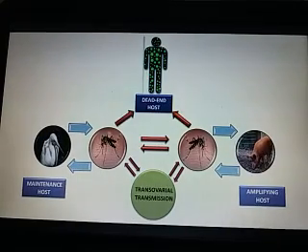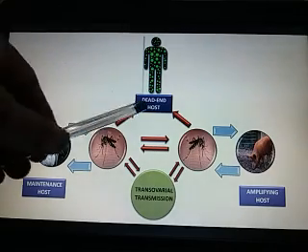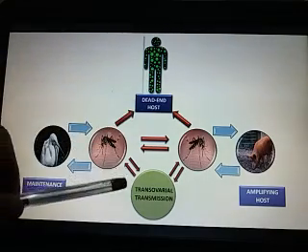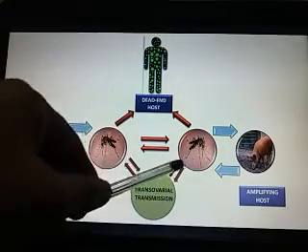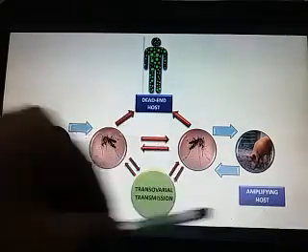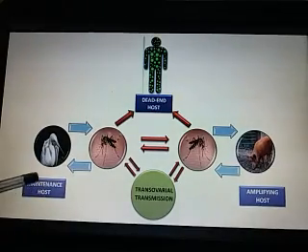Here you can also see a clear picture of the transmission of the virus. You can see the mosquito transovarial transmission, the amplifying host and the maintenance host.